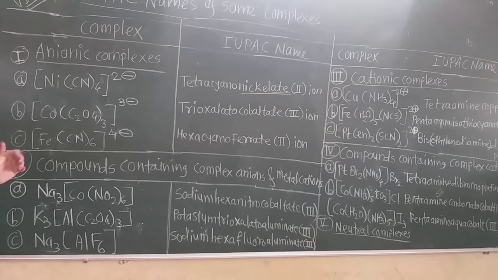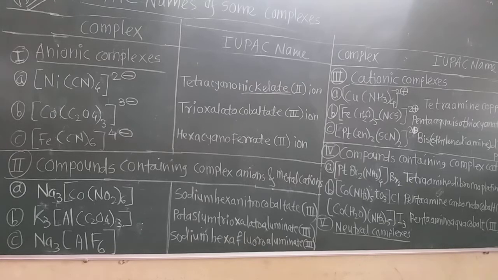Now see, as there are 4 cyanide ligands, tetra is the prefix. So tetracyano. Now we know that for chloride, bromide, iodide, in this way, this is similar to cyanide. So IDE is replaced by O. That is the first rule.